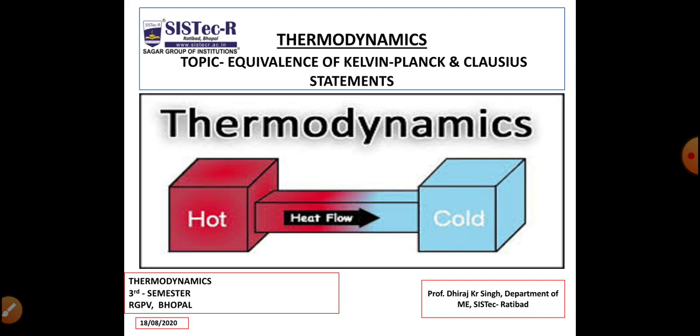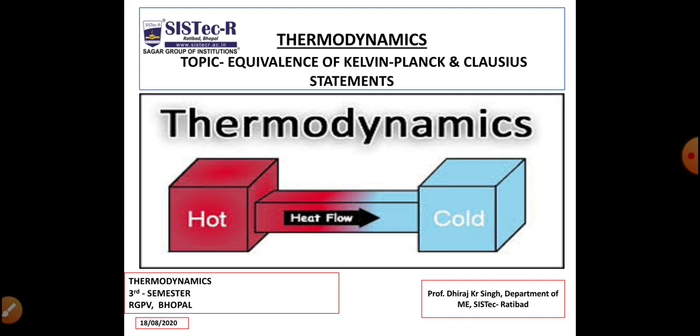And we have seen the relationship between refrigerator and pump too, and we have derived the equations and efficiencies for heat engines also. So today we are going to discuss what is the relation between Kelvin-Planck and Clausius statement.